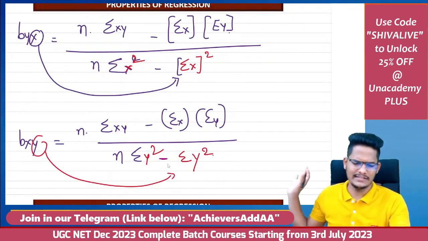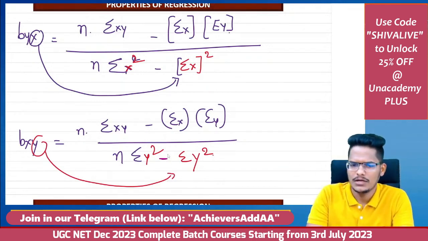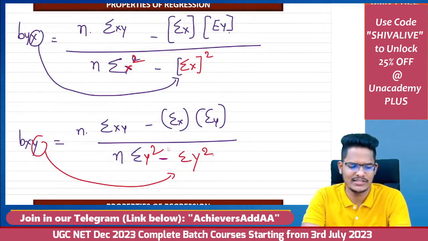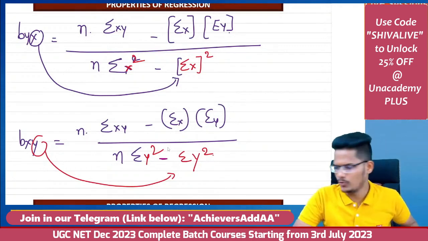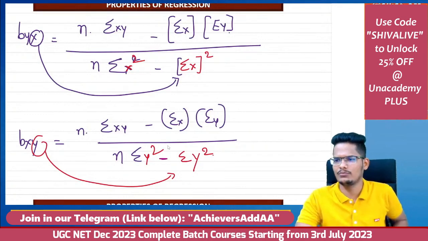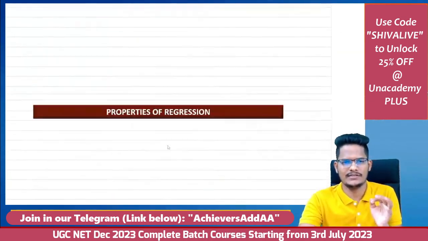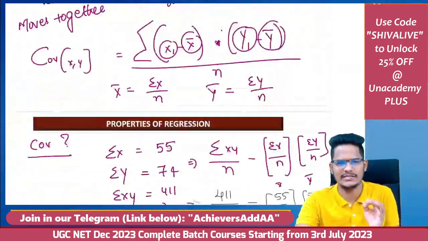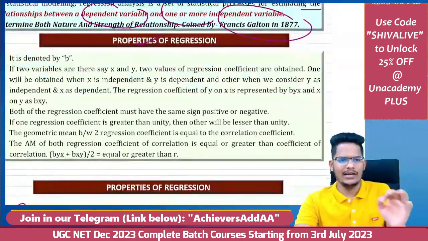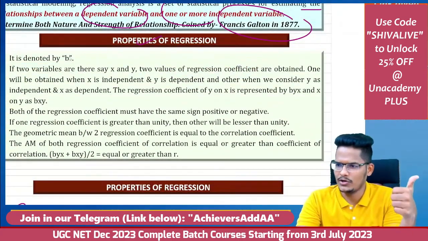That's it. This is the end of the regression. Now we can move ahead towards the next topic. Now no book is required, no slides only. Everybody understood with this? Let me recap once. Let me go to the first slide so that you can understand in a much easier manner. It is denoted by B.